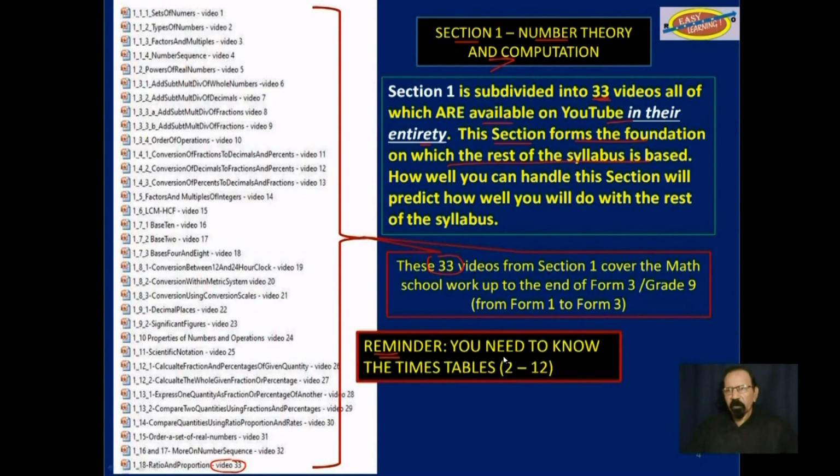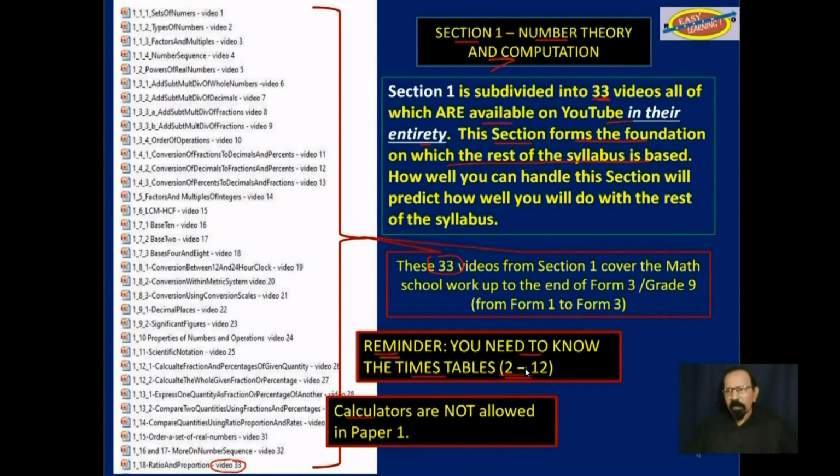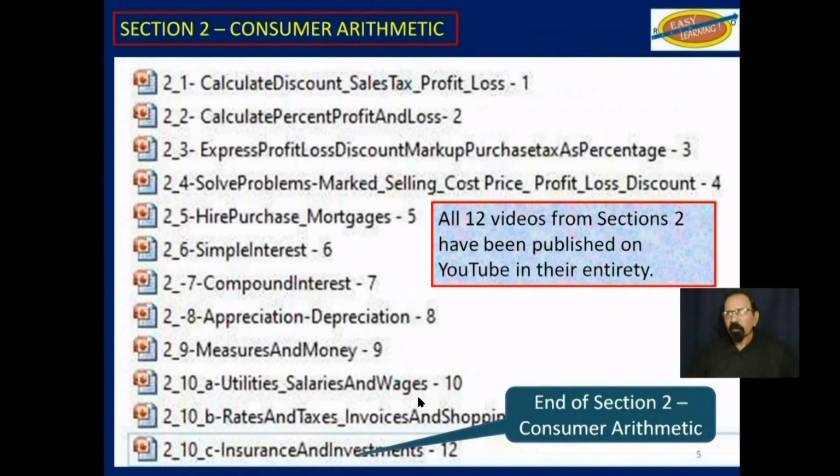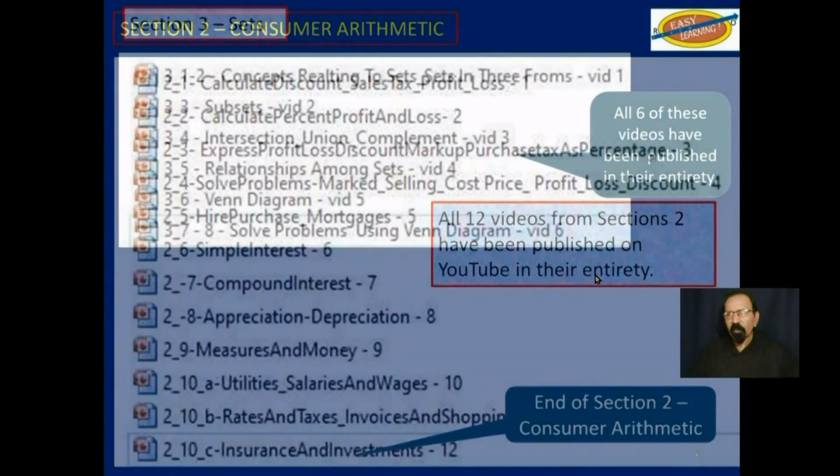A reminder here, you need to know the times tables from 2 to 12, especially since calculators are not allowed in paper 1. From section 2, consumer arithmetic, all 12 of these videos have been published on YouTube in their entirety.